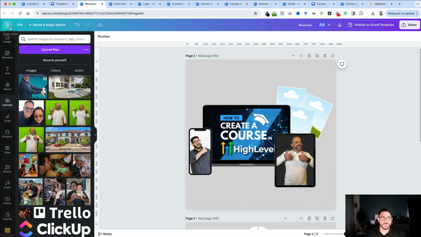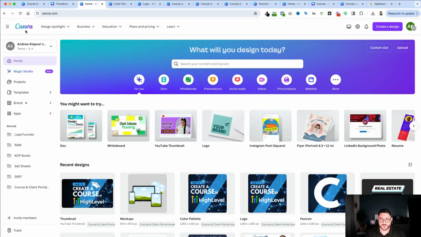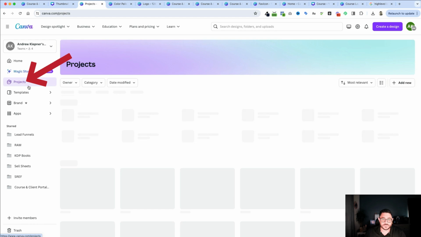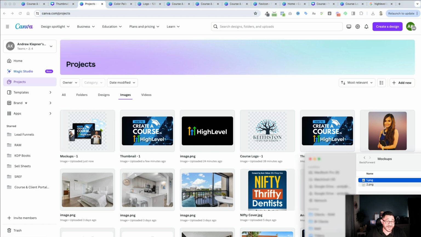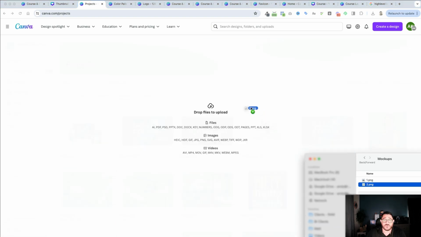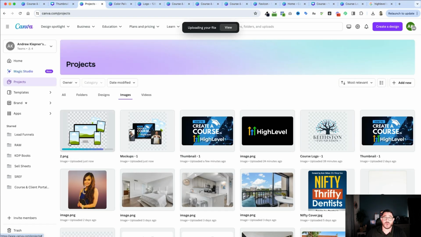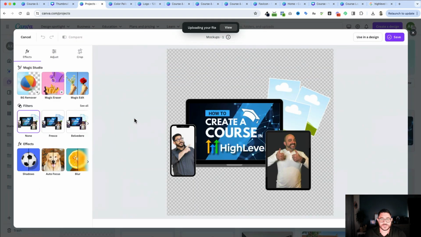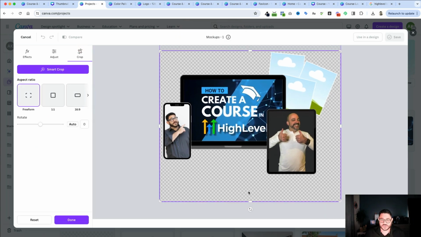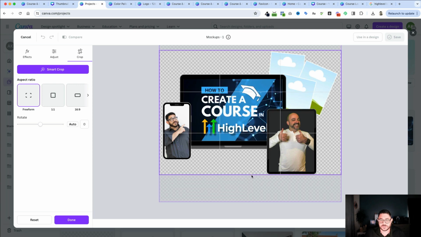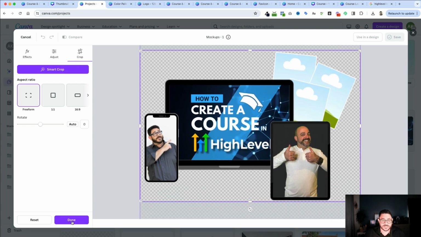All I got to do is go back to my home area of Canva. I go into the projects area. In the projects area, I can go to images. Now, this is the transparent one that I just created. If I want to add another one, all I got to do is drag the file right in and it'll upload right to it. Now, here's a really cool thing that you can do. You can click on the image and a special window pops up. You can click crop and size it however you like so that you can eliminate all that white space. All right. And when I'm done, I just click done.